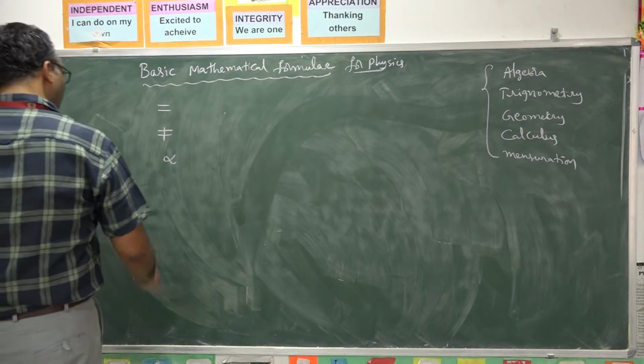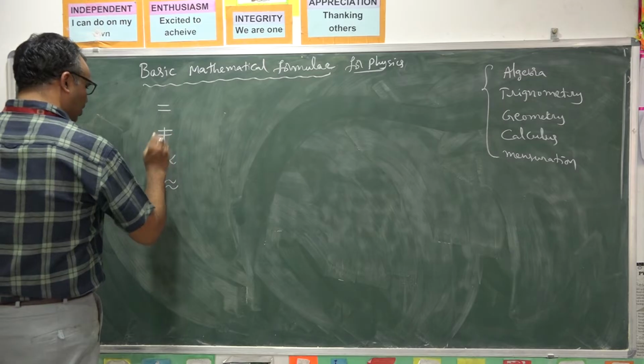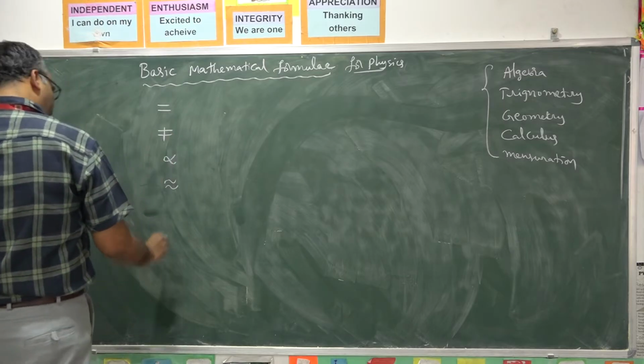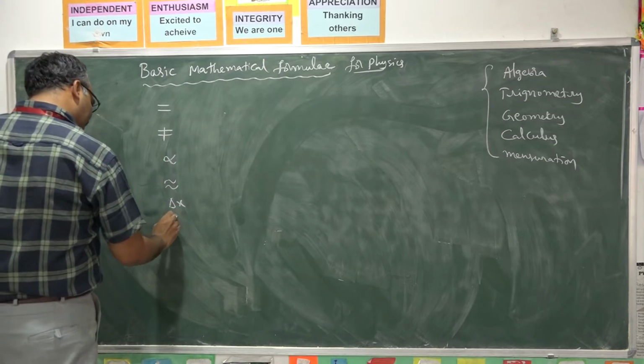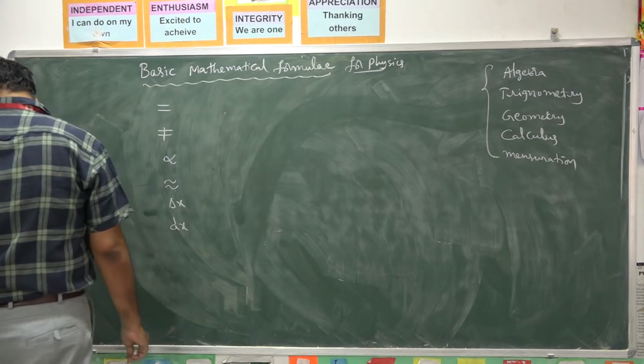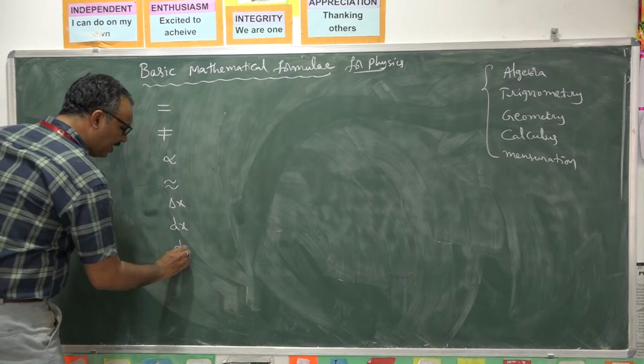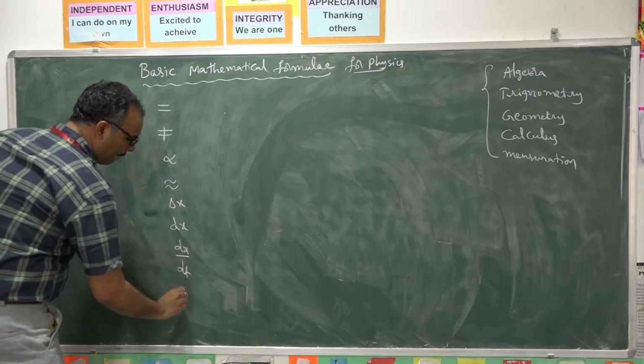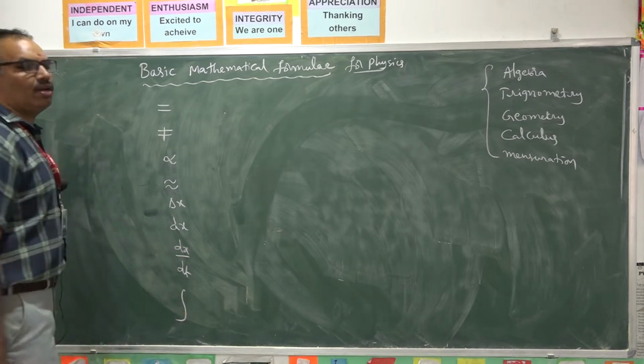Proportionality. Almost similar. Delta x, dx, dx by dt, integral. These are the various symbols we are observing.